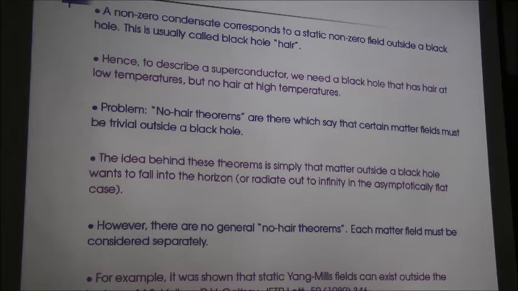Hence, to describe a superconductor, what is important is the following. We need a black hole that has hair at low temperatures, but no hair at high temperatures. Then only we will have the phase transition. This is the basic thing that we need. So I need to get hold of a black hole which has hair at low temperature, below a certain critical temperature, and the hair should vanish when the temperature is increased above the critical temperature. So you mean the black hole has some field outside. Yes, it has some field outside.